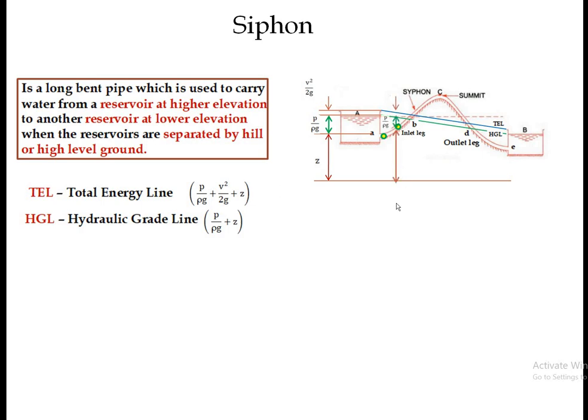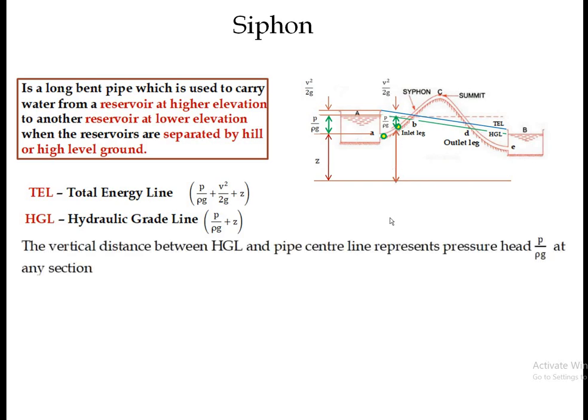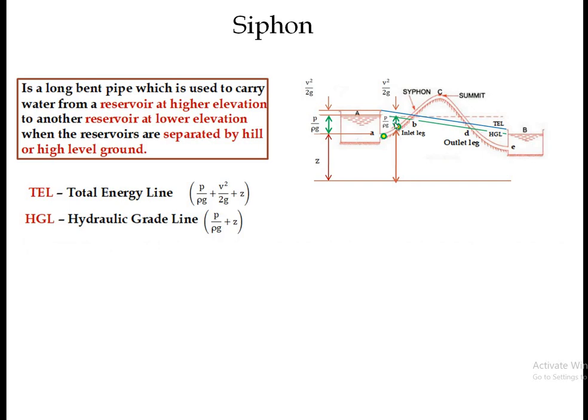So this is Z, the potential energy, this is the pressure energy, and this is the kinetic energy. Here we can see that the velocity or kinetic head at the entrance and at the second point are the same, because the velocity head or kinetic head is the difference between TEL and HGL, and the difference between the TEL and HGL remains constant.